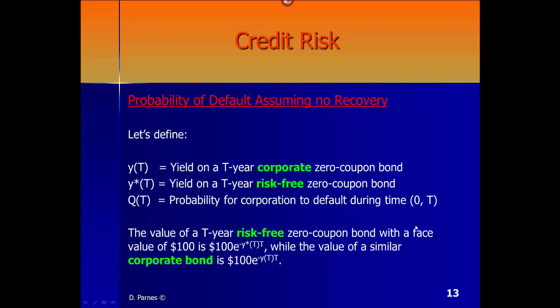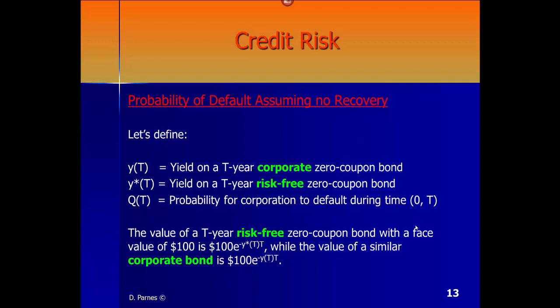Let's learn how to calculate probabilities of defaults assuming no recovery. No recovery means that even if there is default, we will not be able to liquidate anything, we will not be able to squeeze anything out of the corporation that has defaulted. Later on, you will see a more realistic assumption, we are going to assume that there is some recovery. Because even if a corporation defaults, simply because of the higher priority to liquidate the asset, it always goes first to the debt holders, and then and only then the shareholders will get something pro rata of whatever is left after distributing the assets to the debt holders.